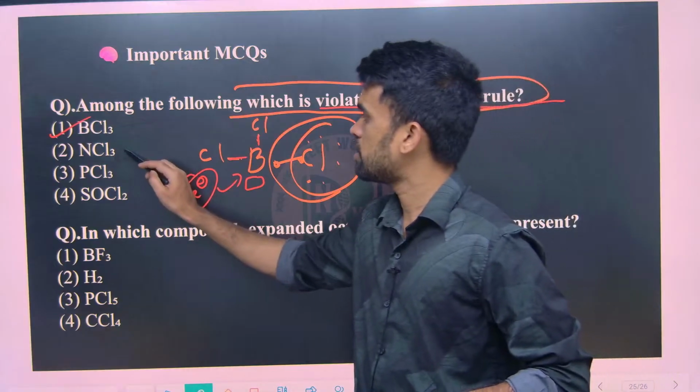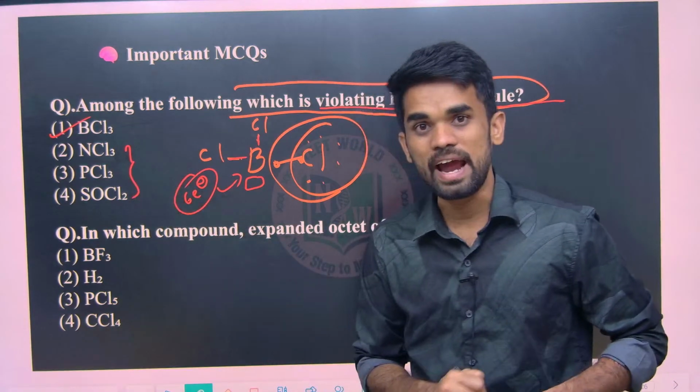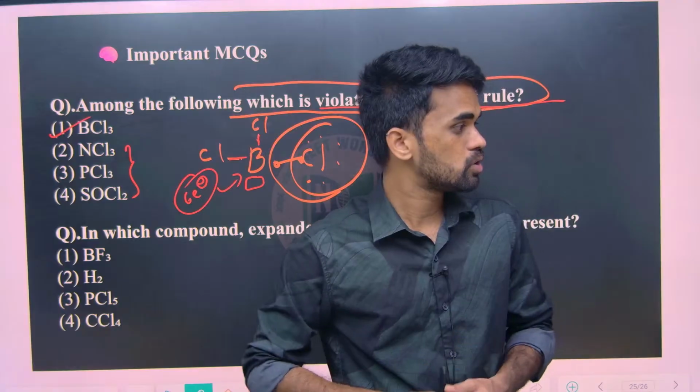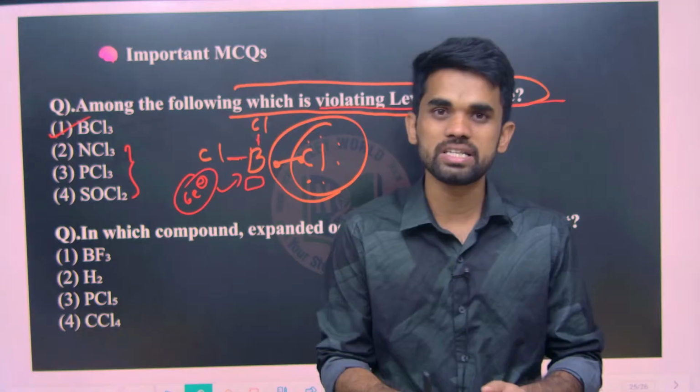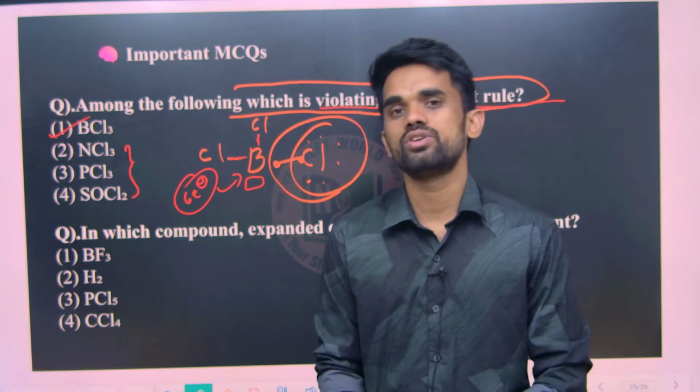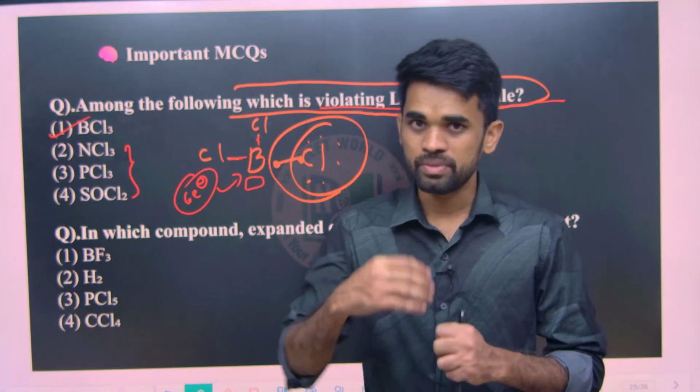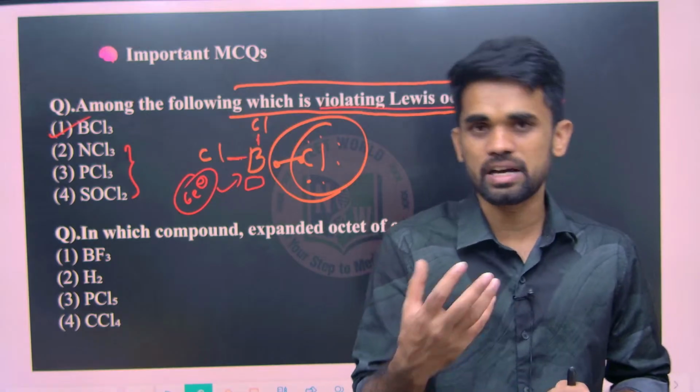Now like that you can go through the remaining 3 options and verify whether they are following the octet rule configuration or not. If they are following, no issues. If not, you mention that in the comment box. I will be looking into it and I will simplify that if you have any confusions there.